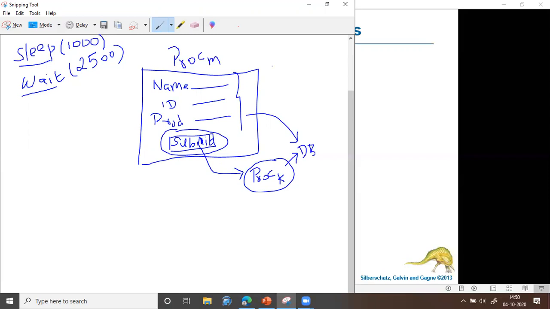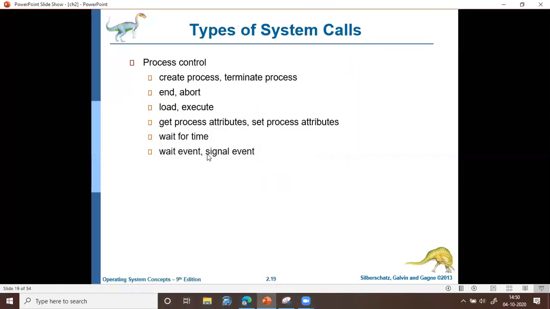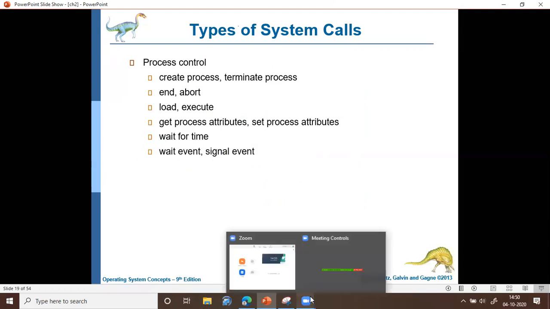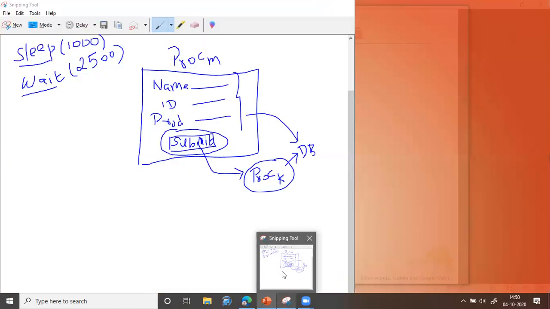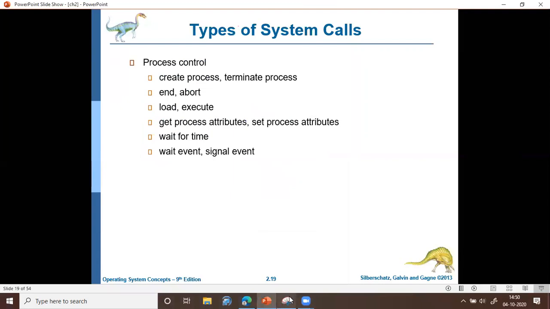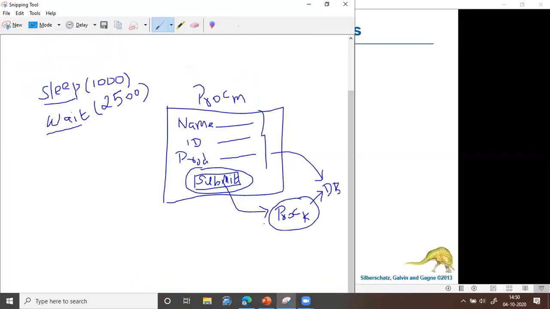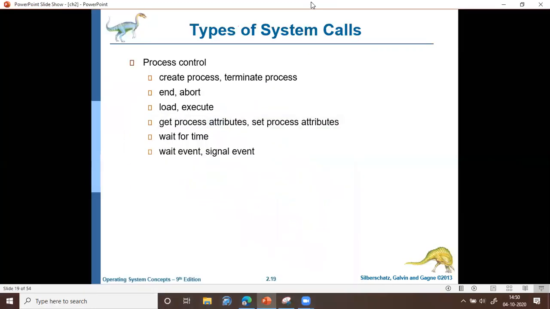So in such cases, we will be using this wait event or signal event. You can call it either wait event or signal event. That is, process M is waiting for this particular event to occur. Which event? The event is the click on the submit button. Or whenever the submit button is clicked, a signal will be passed to process M so that process M can call process K. So in that case, we'll be using the wait event or signal event system call.